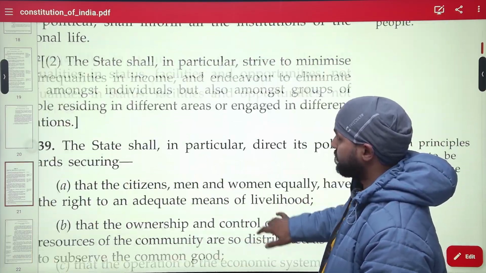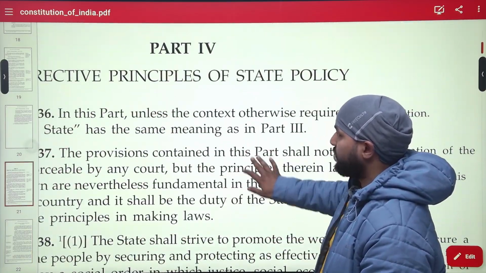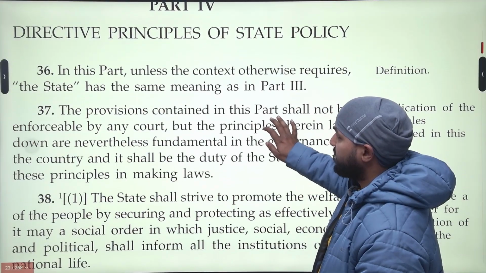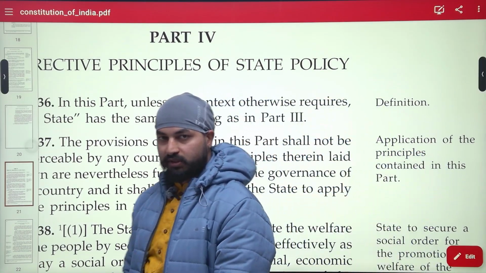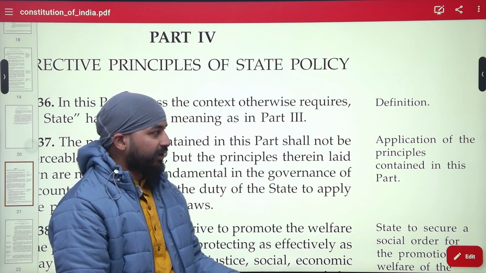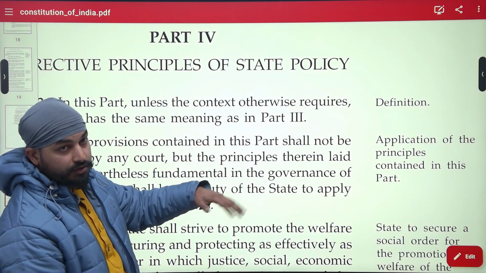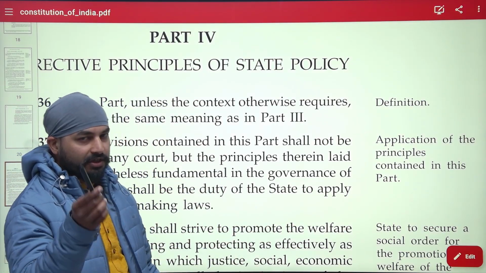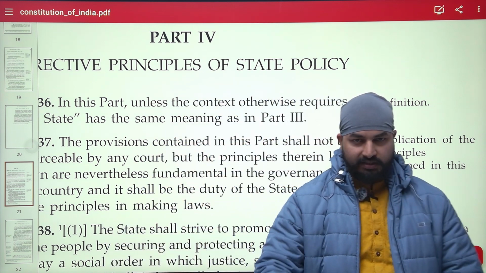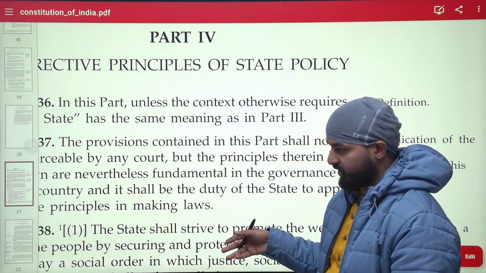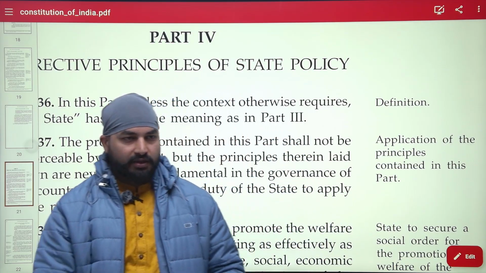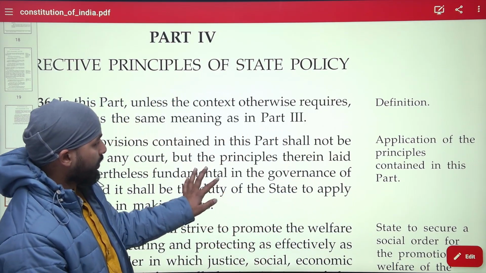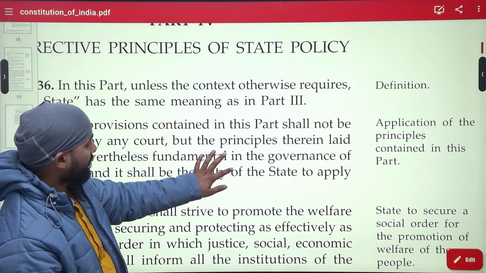Okay, we have completed fundamental rights in depth. So in the same manner, we will do this also, and we will go into detail of all the keywords and the constitutional judicial developments also. Okay, that is more important than just mugging up the text because in UPSC exams you have to write judicial developments also to make sense of all this.